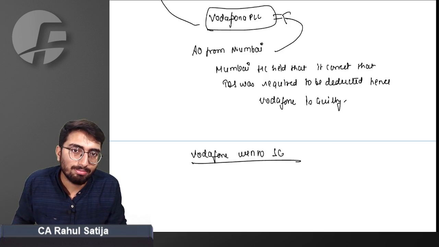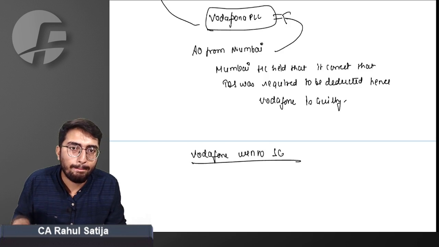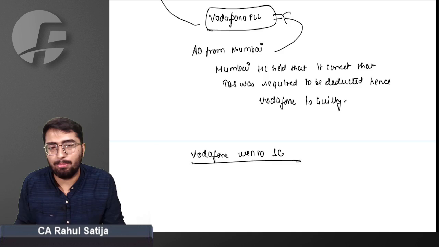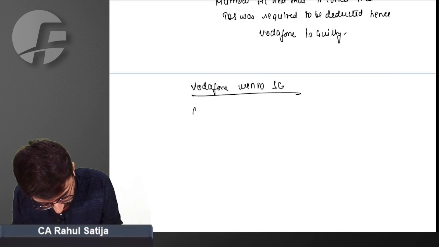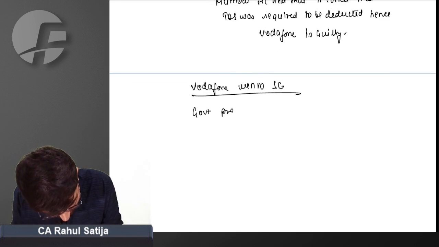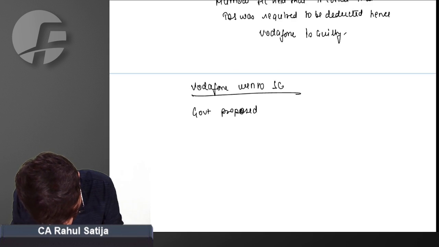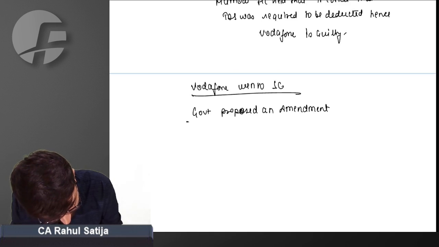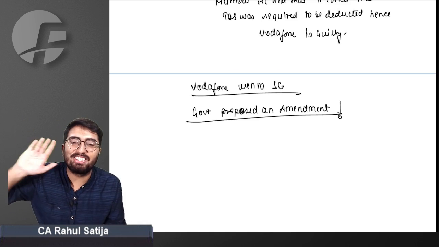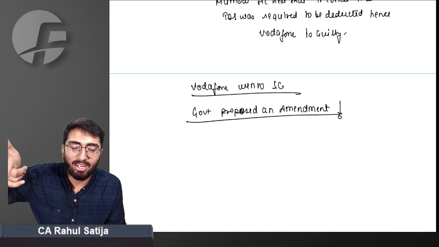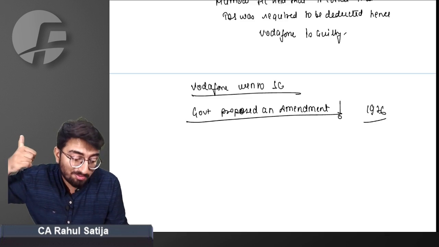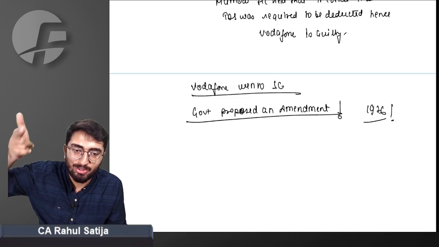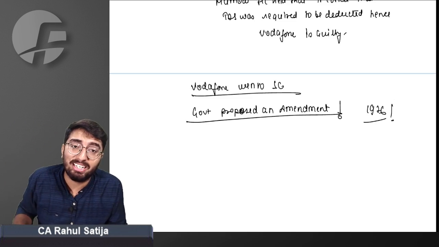Ultimately, what was held? Vodafone PLC was not held guilty by the Supreme Court. There was no tax liability on account of Vodafone PLC. What did the government do? The government proposed an amendment. It overturned the decision of the Supreme Court and brought an act to tax such transactions retrospectively from 1976.